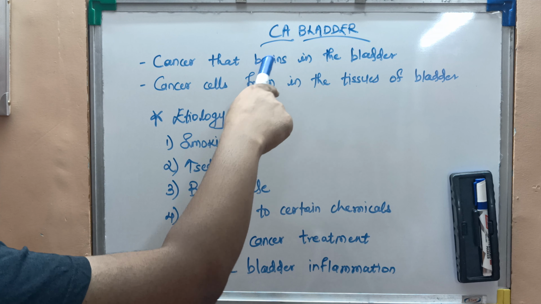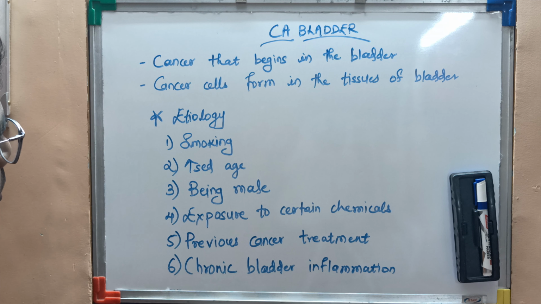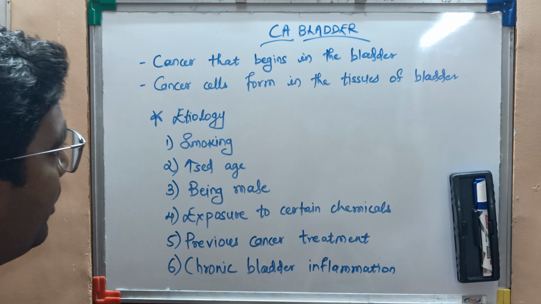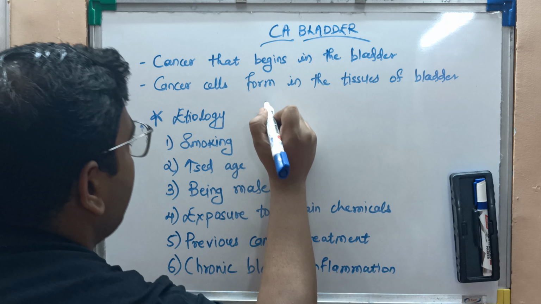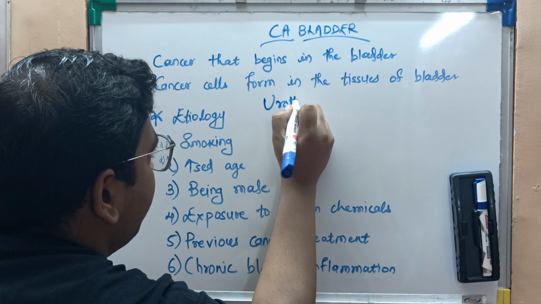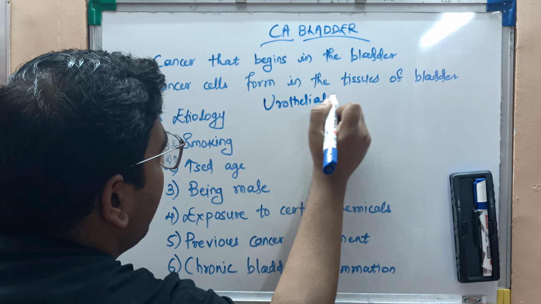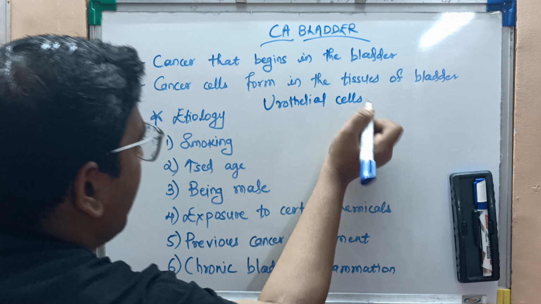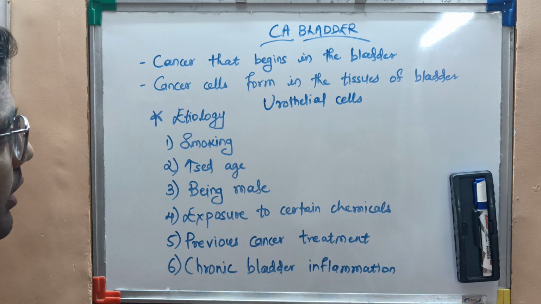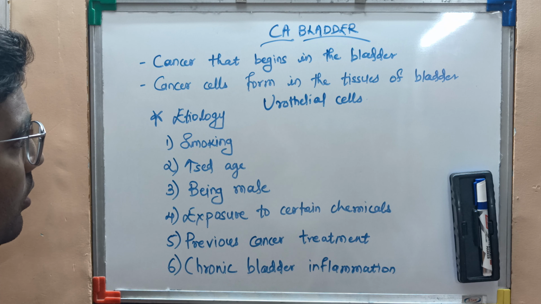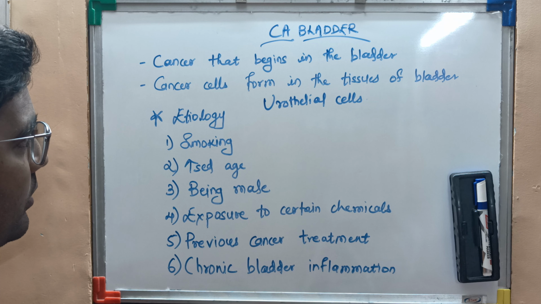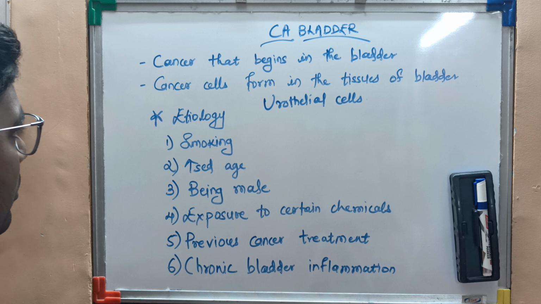Hi friends, today our topic is CA bladder. CA bladder is that the cancer begins in the bladder. The cancer cells form in the tissues of the bladder, and it may also affect the urothelial cells which we found in the bladder, and it also lines the urinary tract, the ureters, renal pelvis and all that region.